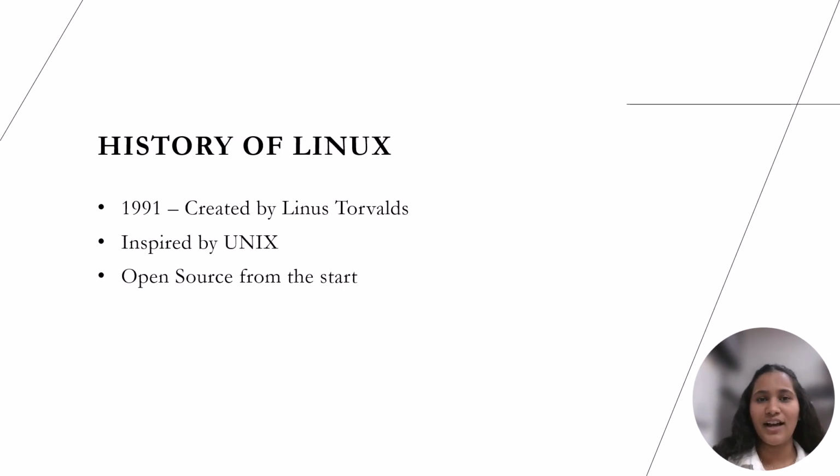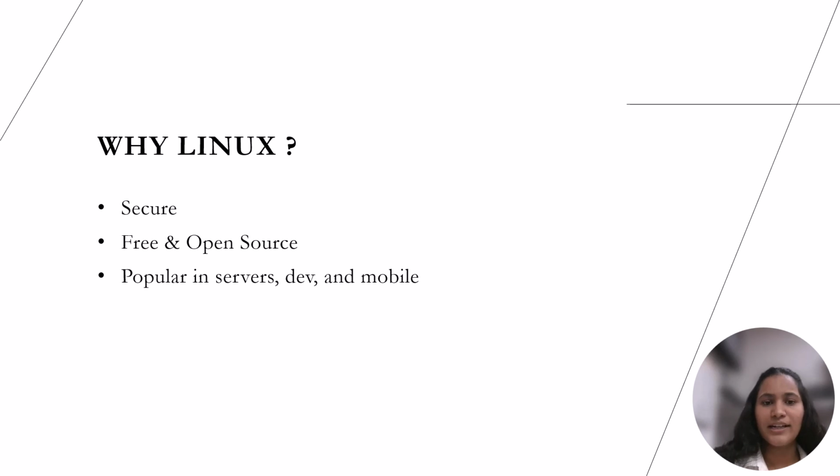Linux was created in 1991 by Linus Torvalds, a Finnish computer science student. At that time, Unix systems were powerful but expensive and not open for modifications. Torvalds wanted a free alternative, so he built the Linux kernel. Because it is open source, developers all over the world could contribute to it, improve it, and adapt it for different users. That's how Linux grew from a student project into a global operating system that powers everything from laptops to rockets. Now comes the question, why Linux?